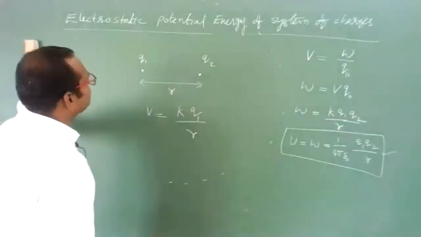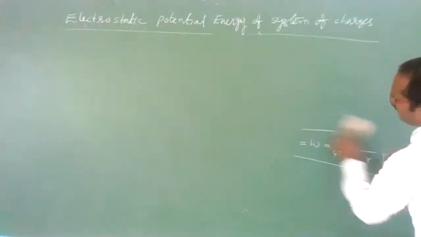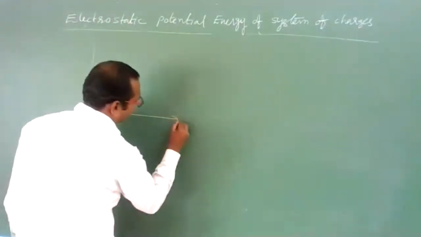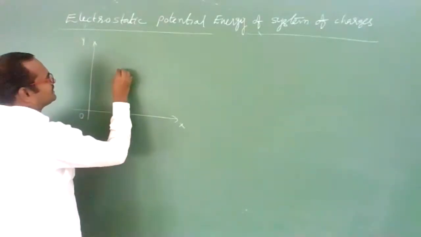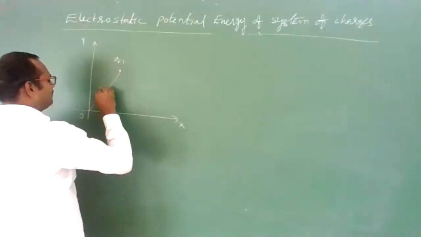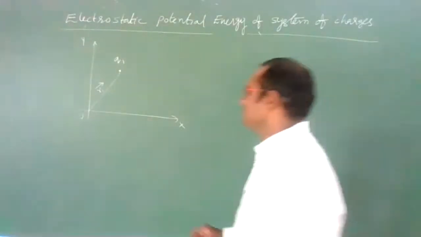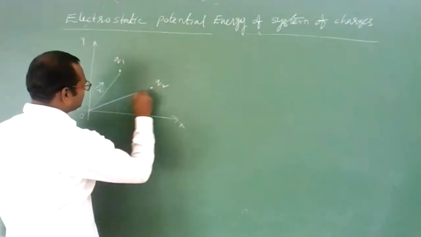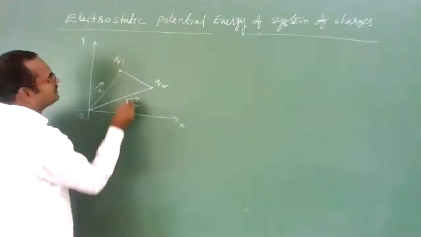Now students, let us suppose we are having one Cartesian coordinate plane, XY plane, like this, X axis, Y axis. This is the origin. Now let us suppose there are two charges. Let this be charge Q1, which is at a position vector r1 bar, and let there be another charge Q2 which is at a position vector r2 bar. Clear? Now the distance between these two is r12.